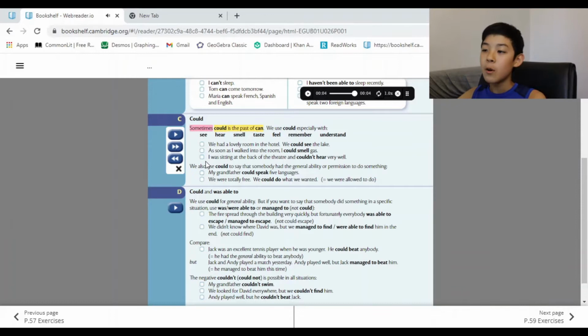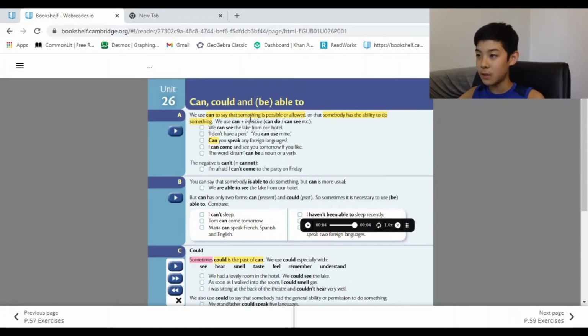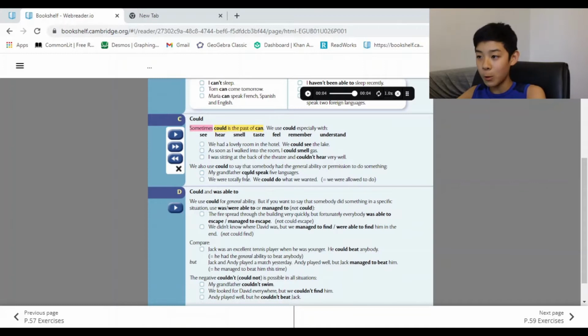Alright, we also use could to say that somebody had the general ability or permission to do something, which is basically the same as something is possible or allowed, right? So here we go. My grandfather could speak 5 languages. Okay, and this one. We were totally free. We could do what we wanted. Which is the same as we were allowed to do.